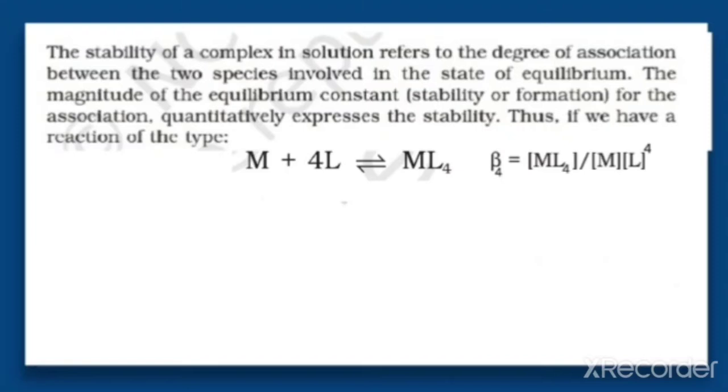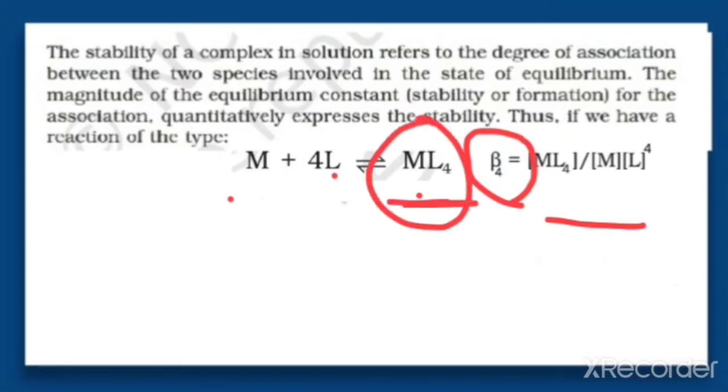So larger the value of the stability constant, the more thermodynamically stable is the complex formed. For this reaction, M plus 4L giving rise to ML4, this is the stability constant. So greater the value of this beta 4, greater will be the stability of this complex.